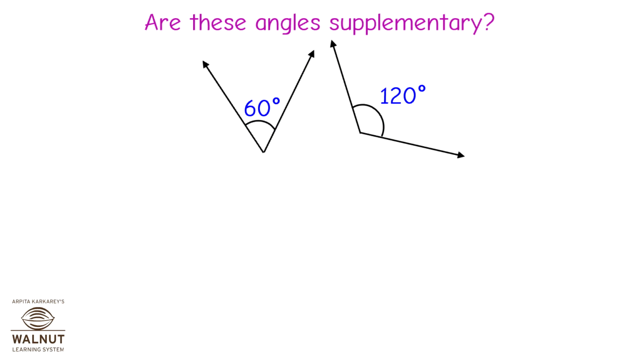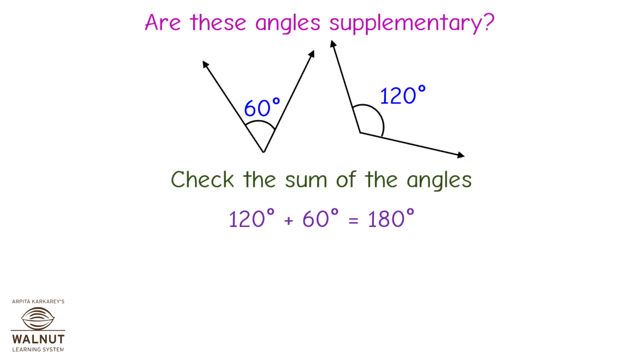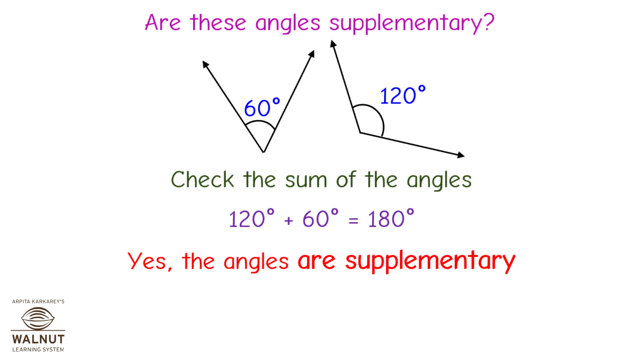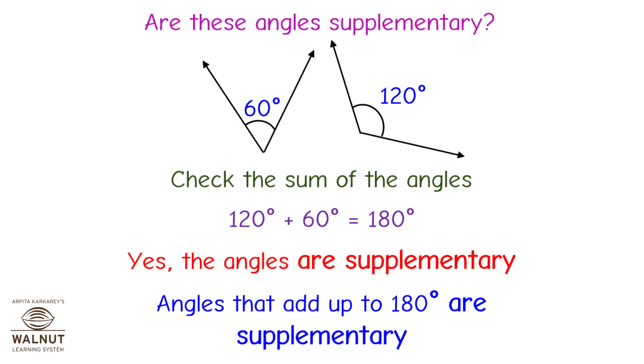Are these angles supplementary? Check the sum of the angles. 120 degrees plus 60 degrees is equal to 180 degrees. Yes, the angles are supplementary. Angles that add up to 180 degrees are supplementary.